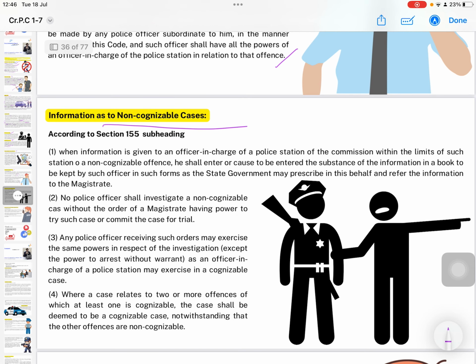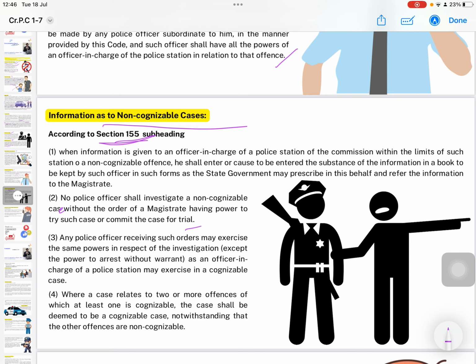Information as to non-cognizable cases, according to Section 155. When information is given to an officer in charge of a police station of the commission within the limits of such station of a non-cognizable offence, he shall enter or cause to be entered the substance of the information in a book to be kept by such officer in such form as the state government may prescribe in this behalf, and refer the informant to the magistrate. No police officer shall investigate a non-cognizable case without the order of a magistrate having power to try such case or commit the case for trial.